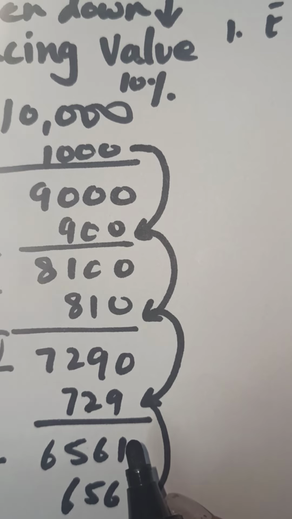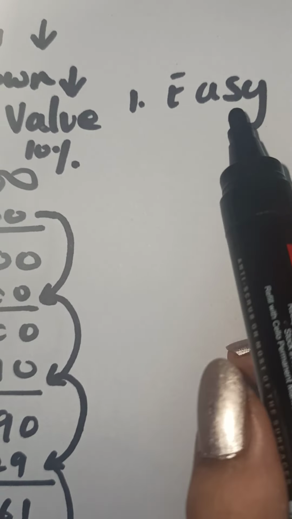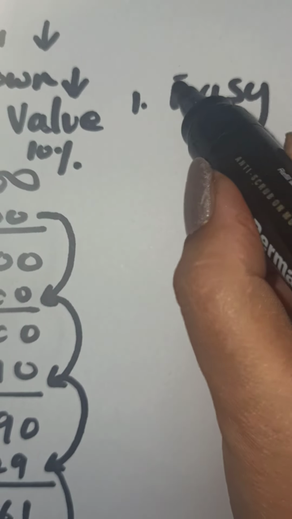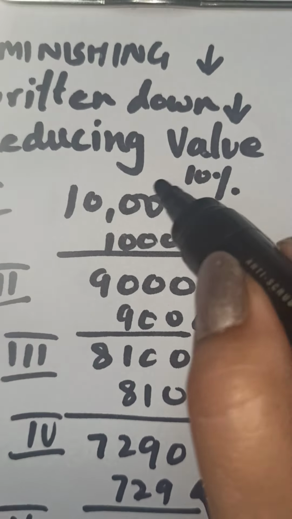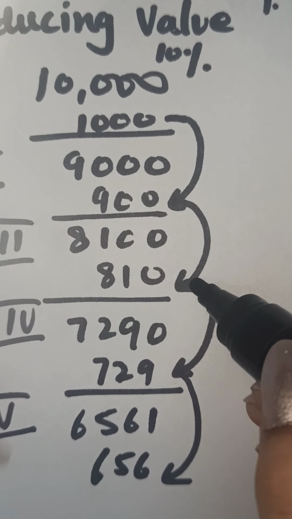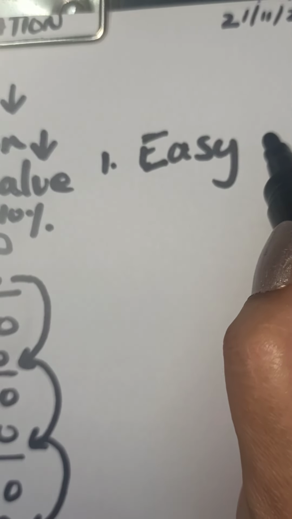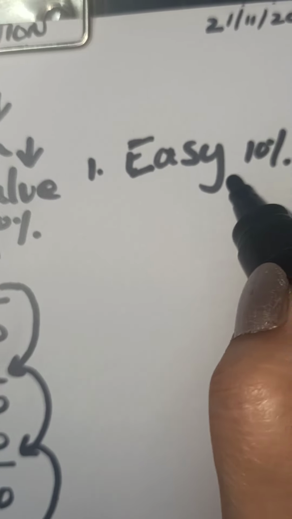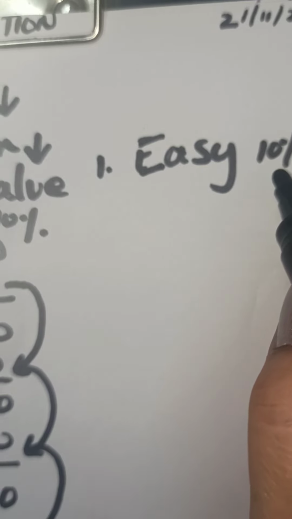More than one asset is there. So what was the value of the asset that is getting sold? We go back 10 years. It is difficult. But when we follow depreciation according to the diminishing balance method, the calculation becomes very simple. Whatever the year, whatever the value, apply the rate on it. Whatever the value of the asset is in that year, we apply the decided rate on it. So it is very easy to find the profit or loss in the year of sale.